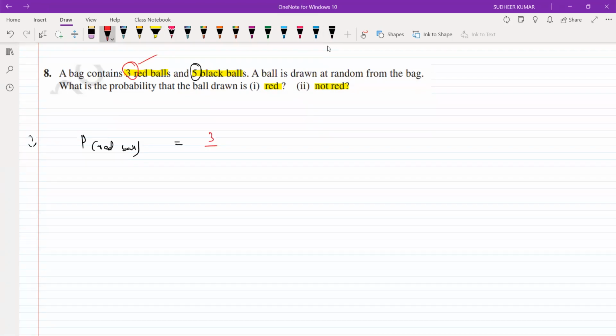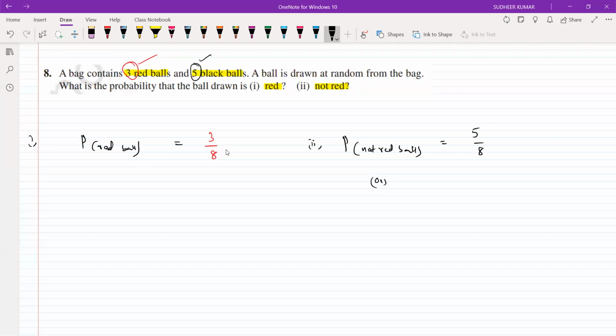So 3 by 8. And you should write the formula also: number of available outcomes by number of total possible outcomes. Then write 3 by 8. Then go to the next one. Not red ball. There are two ways. One is to directly find the probability of getting a not red ball. Not red ball in the sense black balls only. Black ones, so 5 by 8.